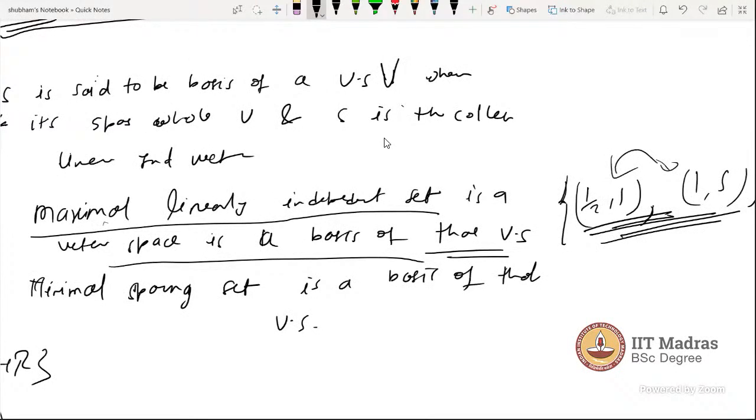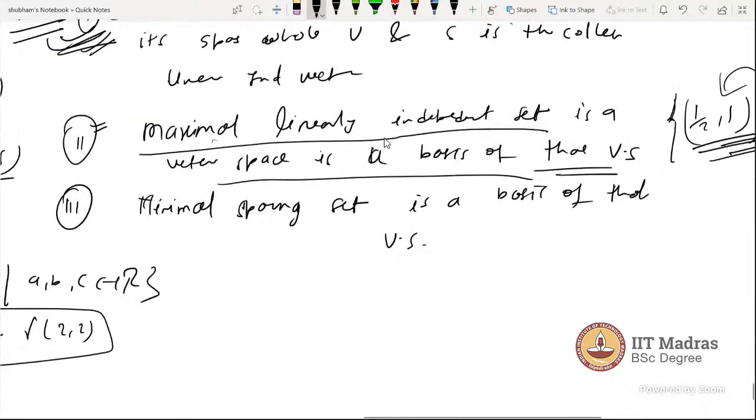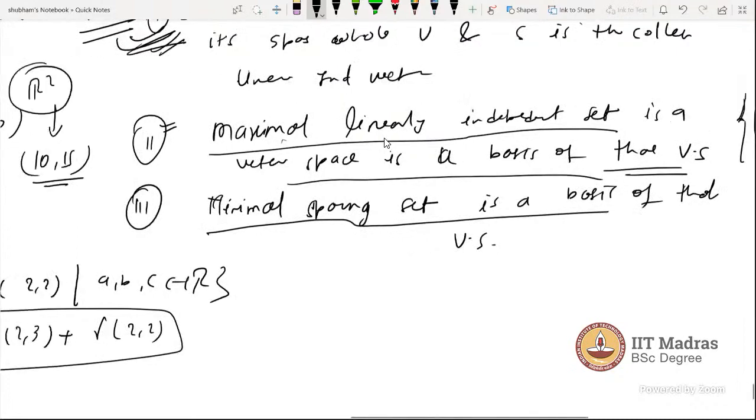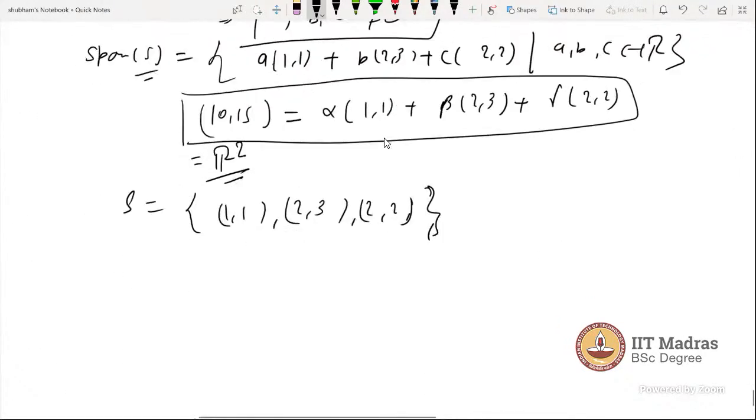Now next is the minimal spanning set. So we go back to our same S. Now we write the span here, this one. This is the span of S. Now remove a vector from this set.